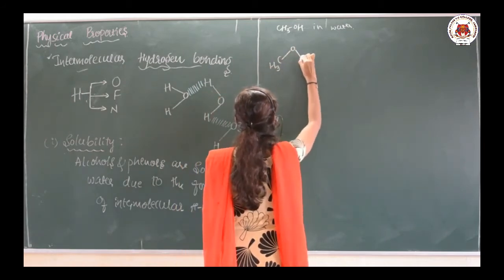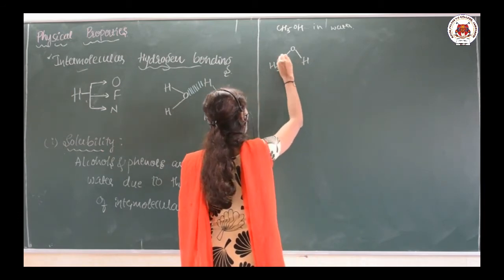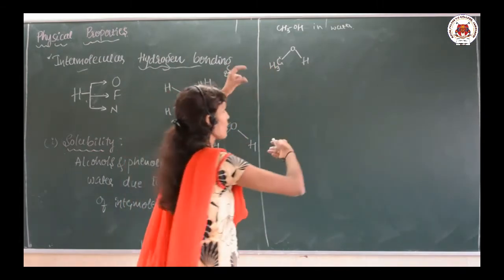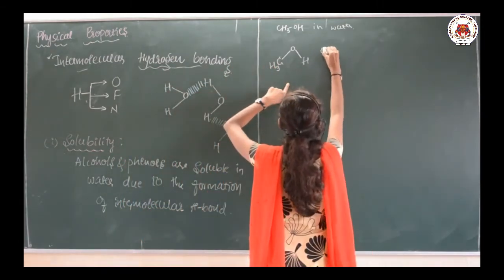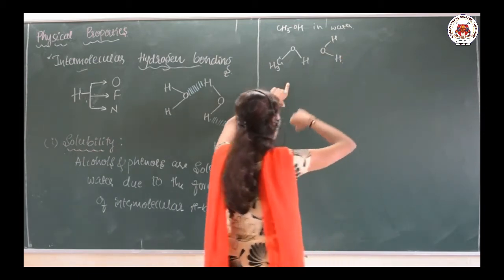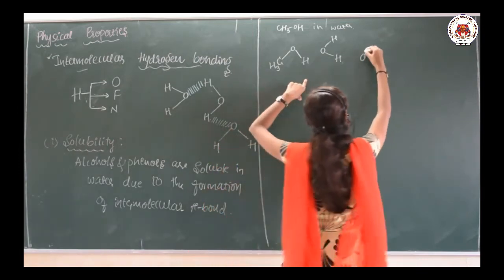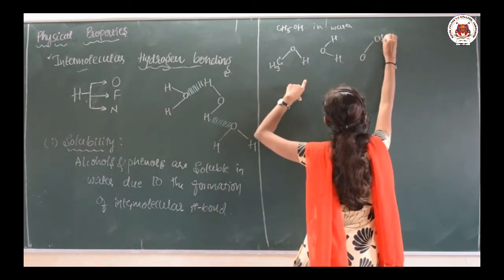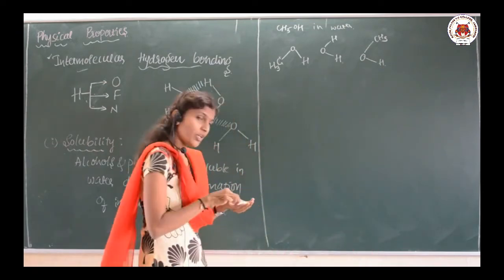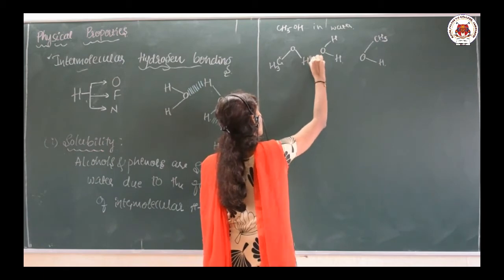This is the structure of methanol, and we are dissolving it in water, so let us take one of the water molecules like this. Again, you can take one more molecule of methanol. Here there is a formation of the hydrogen bond.